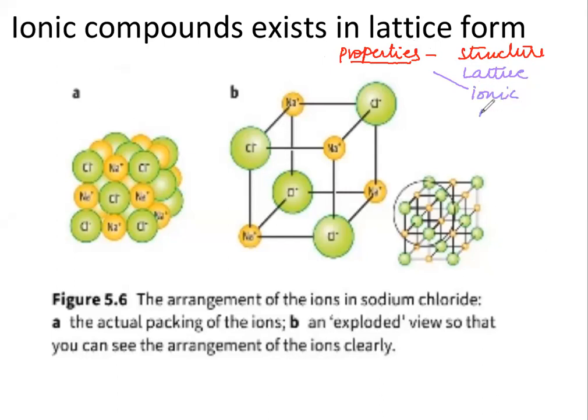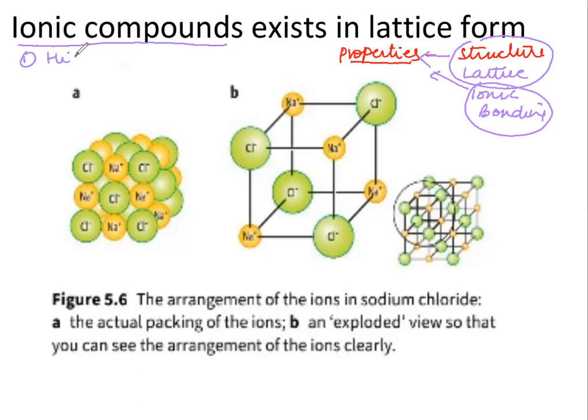So their properties are based on these two things: the structure, which is lattice, and the type of bonding, which is ionic bonding. Now, the first property of ionic compounds is that they have a high melting point and a high boiling point.